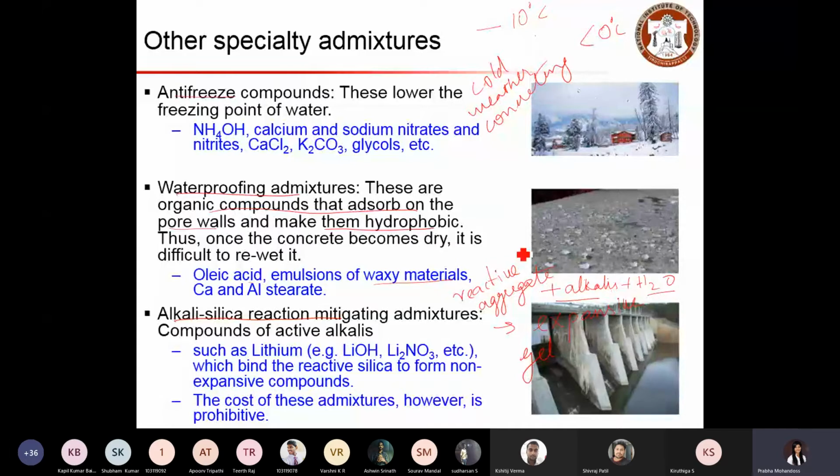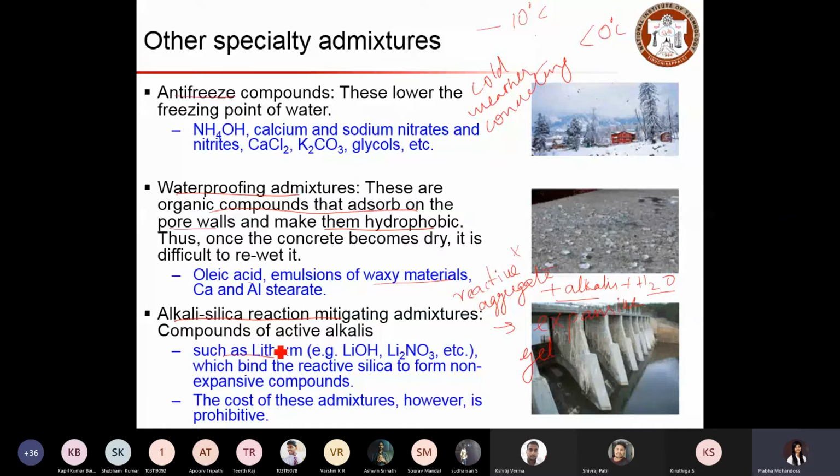So in such cases, either you should not use reactive aggregate, but if you don't have an option and you have to use it, because the main purpose of using local aggregate is that it is locally available, so that it becomes economical. If this locally available aggregate is reactive, then you have to add such alkali silica reaction mitigating admixtures.